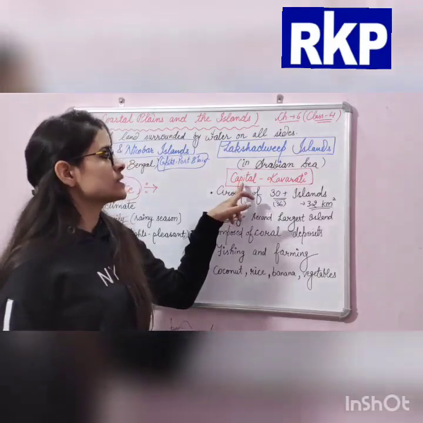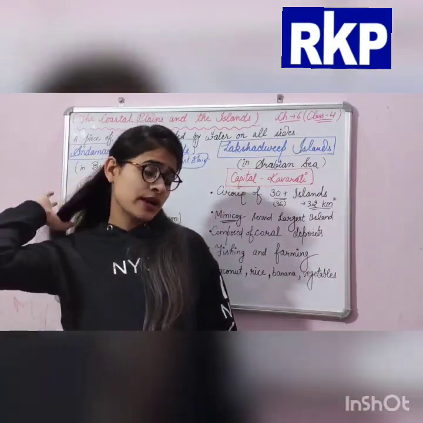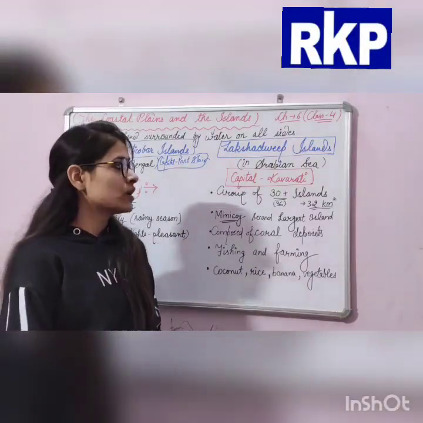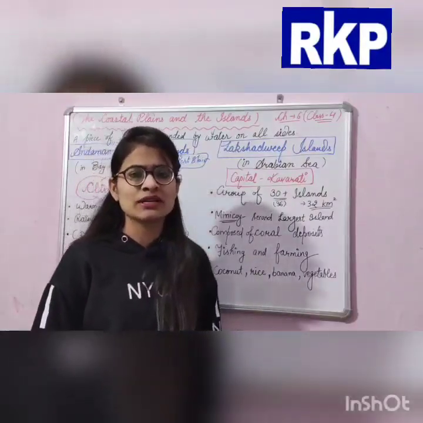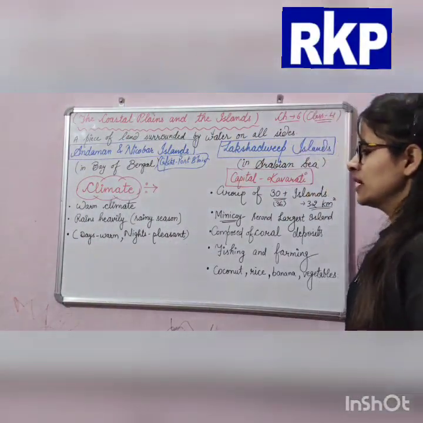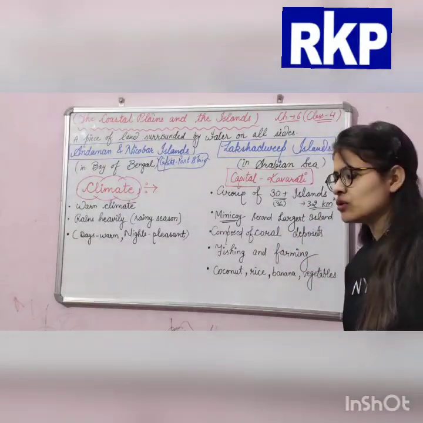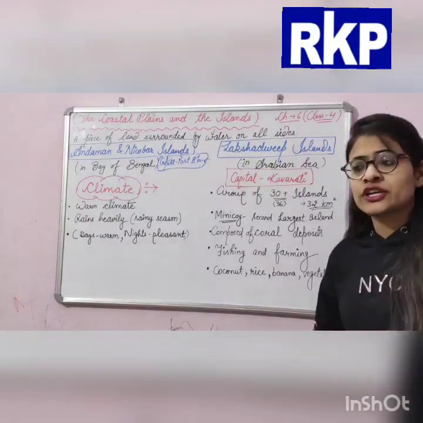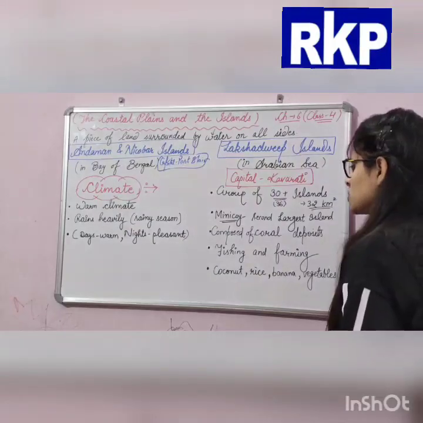Yes, and its capital is Kavaratti. Lakshadweep is a group of 30 plus islands. We can say that there are around 36 islands, and they cover an area of 32 square kilometers.